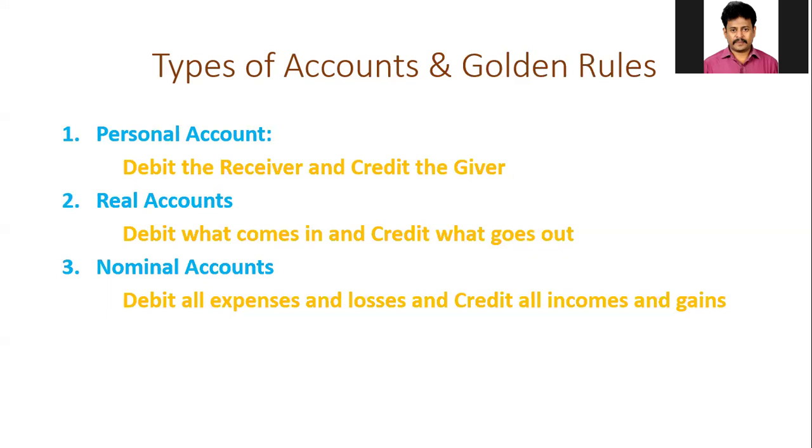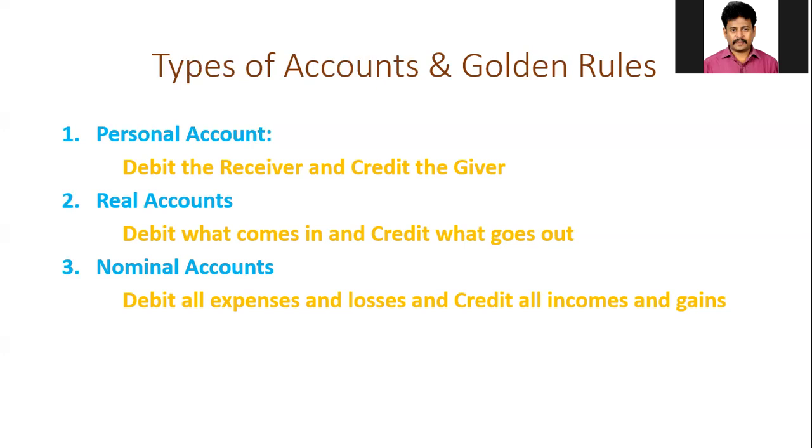First of all, the golden rule for personal account. Debit the receiver and credit the giver, which means you have to debit the receiver's account and credit the giver's account. The benefit receiver's account should be debited and the benefit giver's account should be credited.